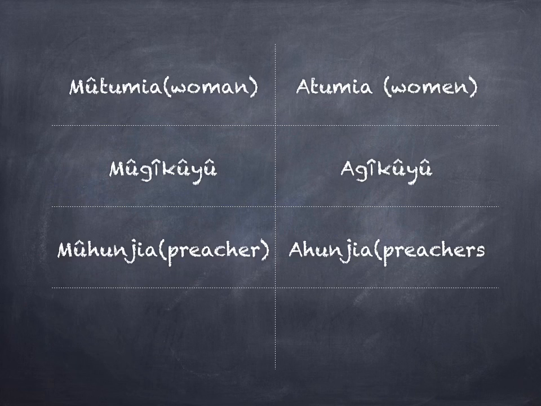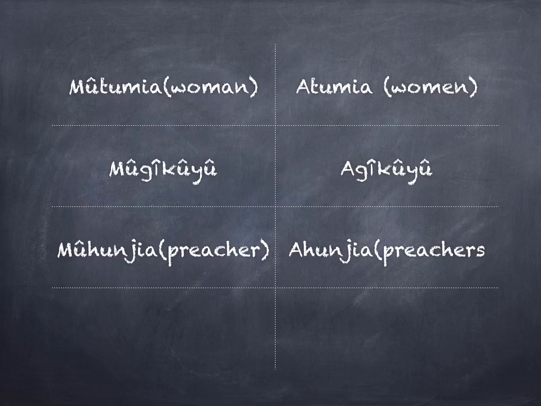Mutumia for singular, atumia for plural. One single Kikuyu person is known as Mũikari, while many people from this tribe are known as gîkûyû.